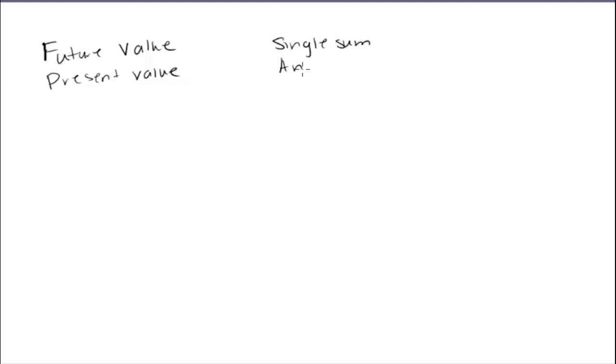There are two types of time values when we talk about time value of money. There's something called a future value and something called present value. Within each of these, you also have what we refer to as single sum amounts and annuities. Right now, I'm going to talk about single sum,